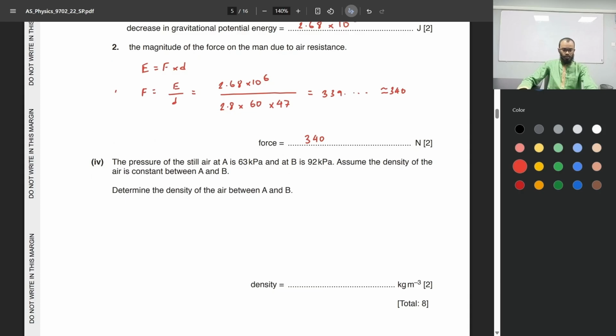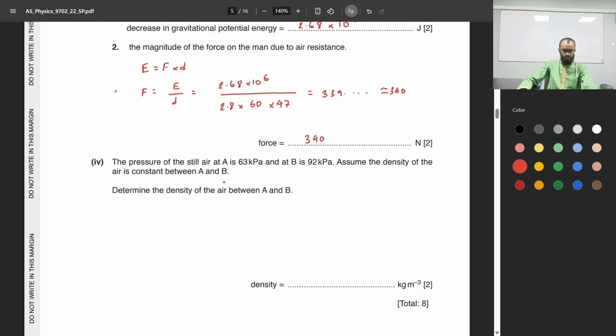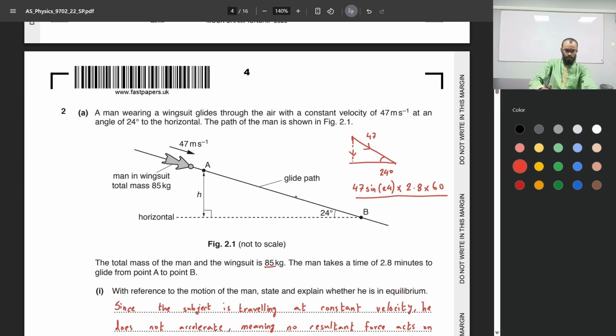The pressure of the still air at A is 63 kilopascals and at B is 92 kilopascals. Assume the density of the air is constant between A and B. Determine the density of the air between the 2 points. Okay, so at point A, the pressure is 63 kilopascals, and at B it's 92 kilopascals.